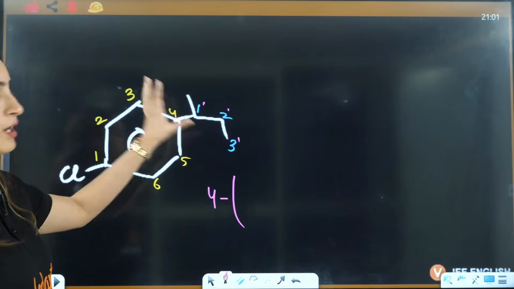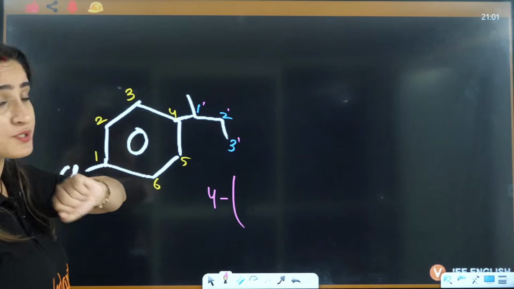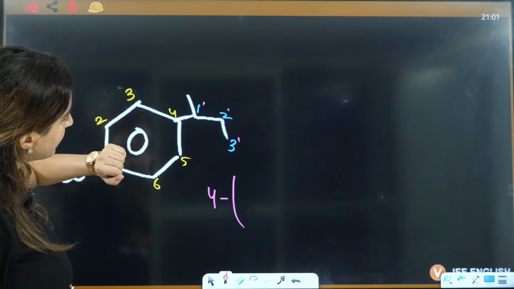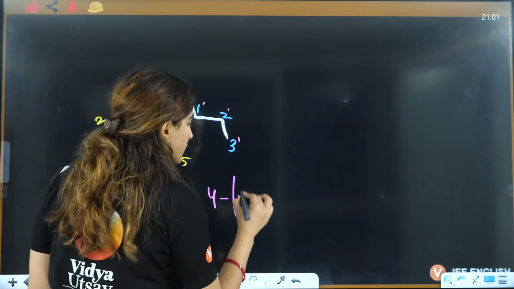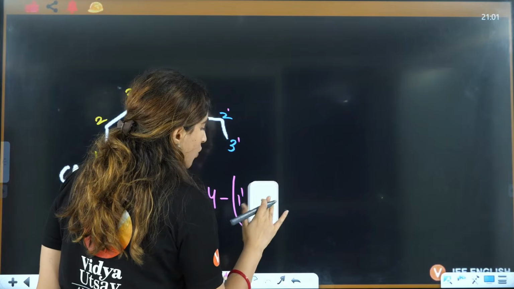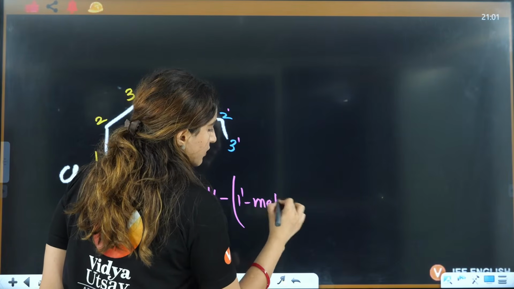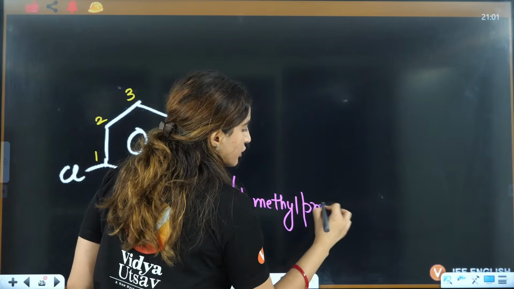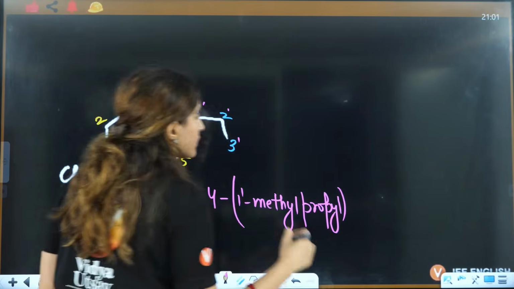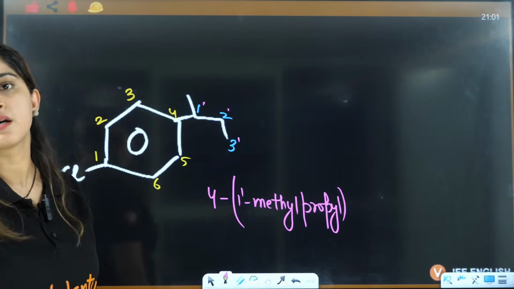This is a different numbering that I told you, for complex substituents. So this is 1-methylpropyl. I am not writing propane because this is a substituent.